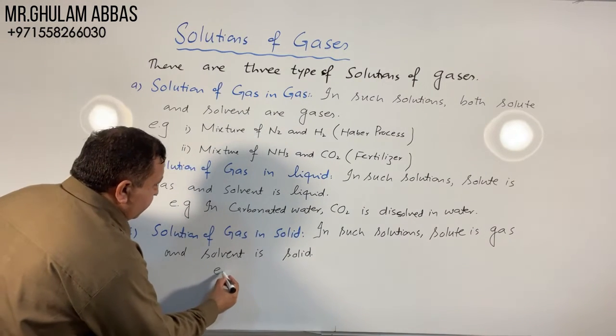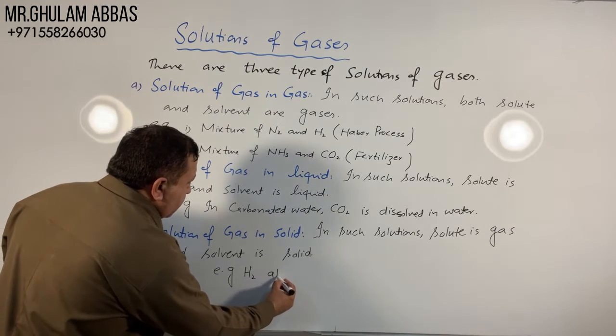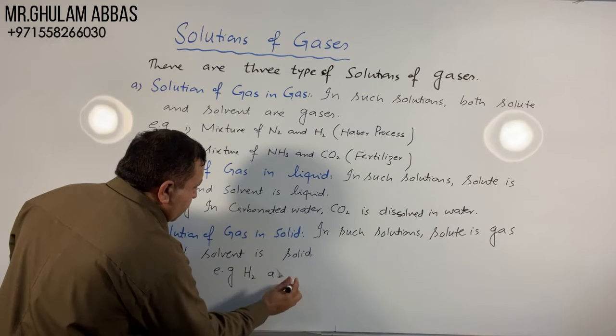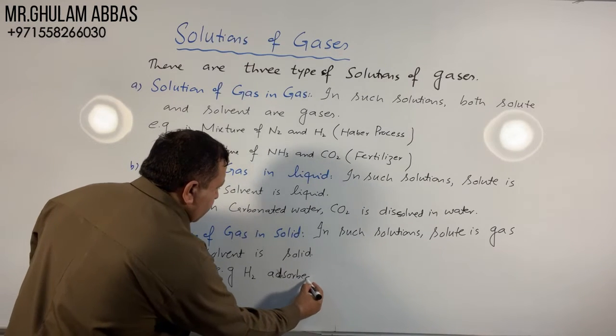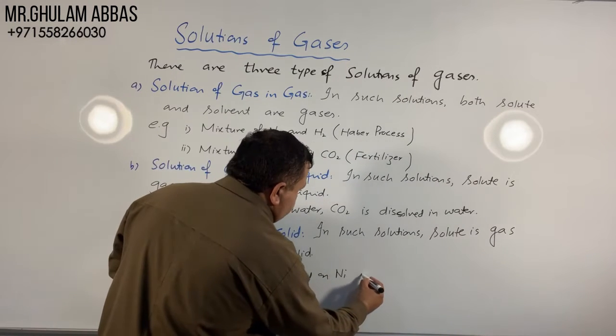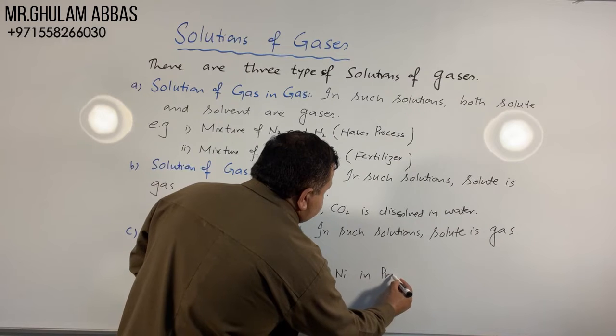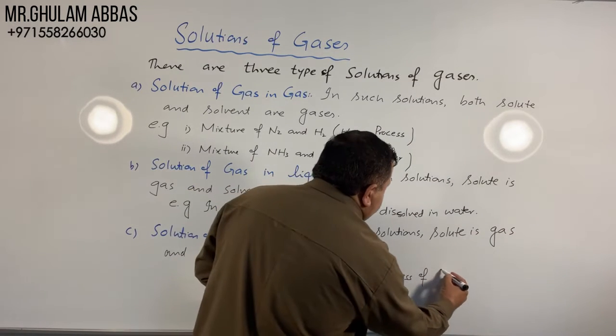For example, H2 adsorb on nickel in process of hydrogenation.